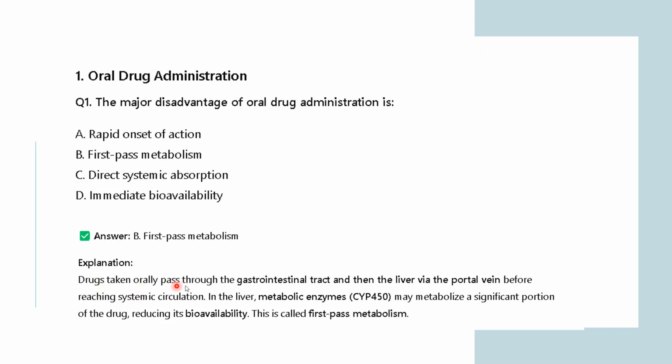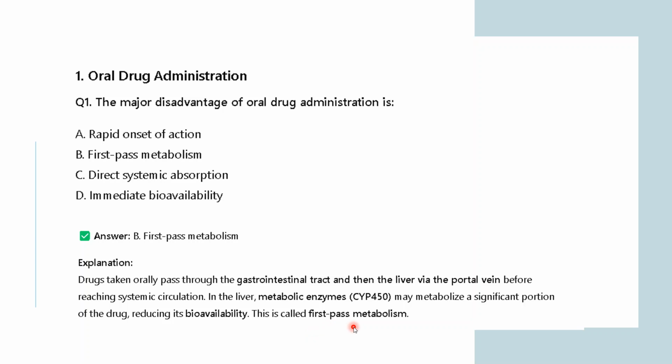So drugs taken orally pass through the gastrointestinal tract and then the liver via the portal vein before reaching systemic circulation. In the liver, metabolic enzymes may metabolize a significant portion of the drug, reducing its bioavailability. This is known as first pass metabolism.